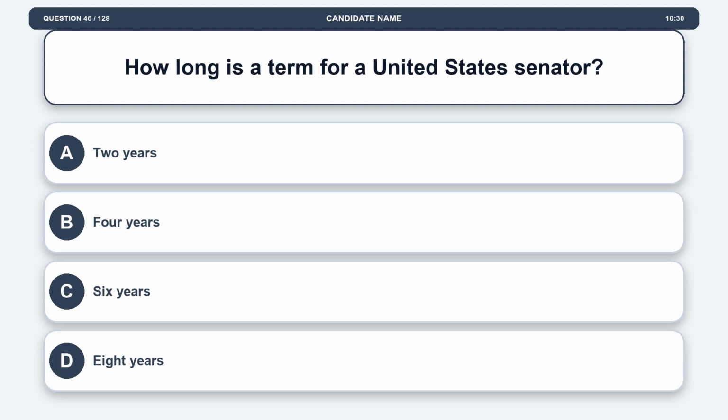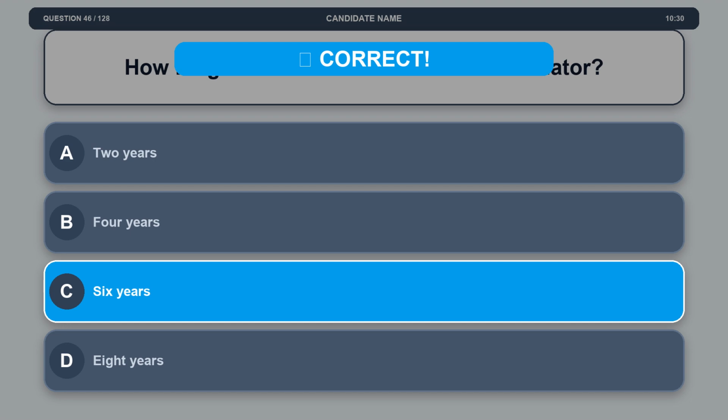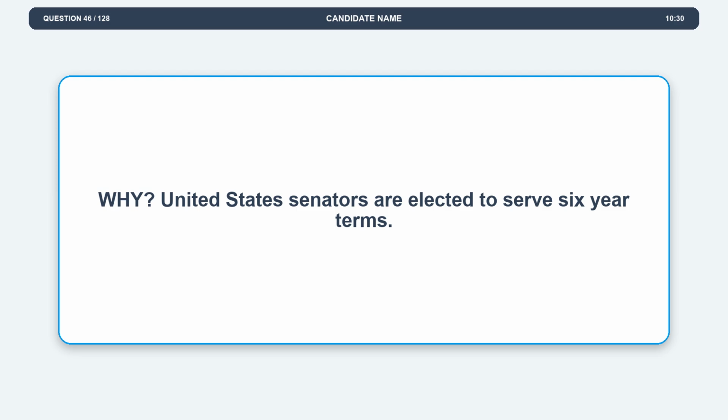Question 46. How long is a term for a United States Senator? Option A, 2 years. Option B, 4 years. Option C, 6 years. Option D, 8 years. The correct answer is option C, 6 years. Explanation: United States Senators are elected to serve 6-year terms.